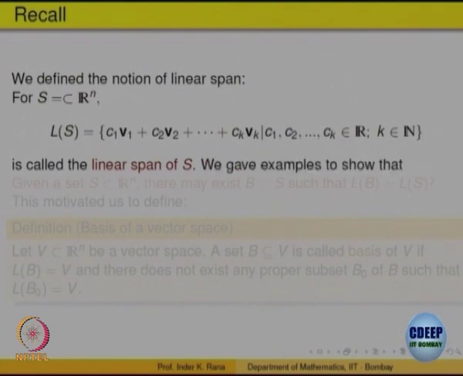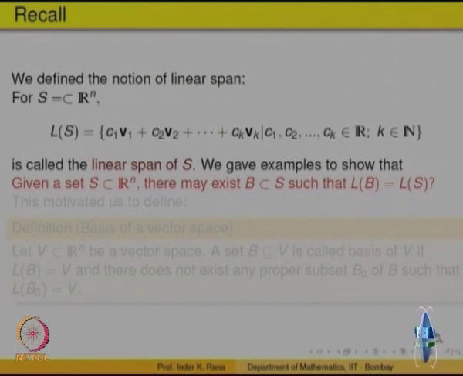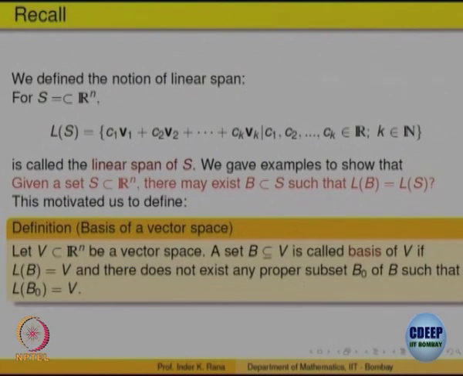We looked at some examples of the linear span, and then we defined what is called a basis. Before defining the basis, we showed that there can exist more than one set such that the linear span of the set B is equal to the linear span of S. That means, if a set spans a vector space, it is possible that a subset also spans that vector space. So, this motivated us to define the basis of a vector space.